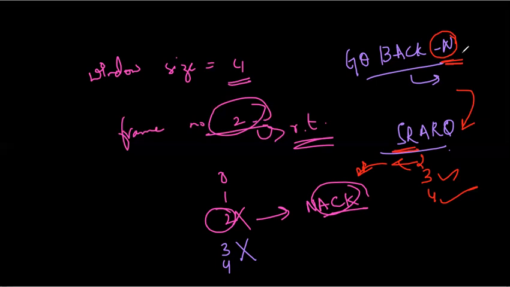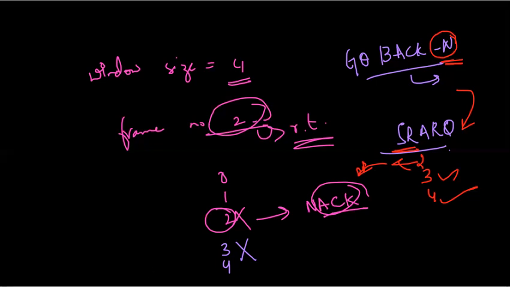In the case of Go-Back-N, we are sending n frames again and again until all of the frames reach the destination or the receiver side safely. But in the case of selective repeat, if one of the frames is lost in the entire window, we are sending only that one frame. We are not repeating the frames again and again. That is why this mechanism is called selective repeat ARQ, and it is more efficient for noisy links, but the processing at the receiver side is more complex. Obviously the receiver has to rearrange the frames, so the processing at the receiver side is more complex, but compared to Go-Back-N, it is more efficient.